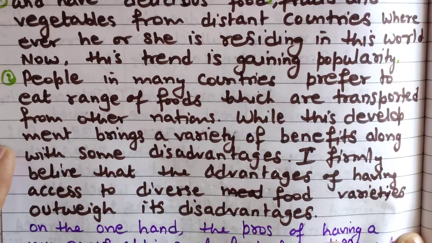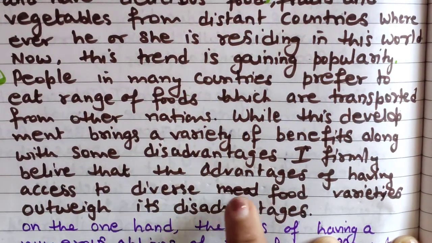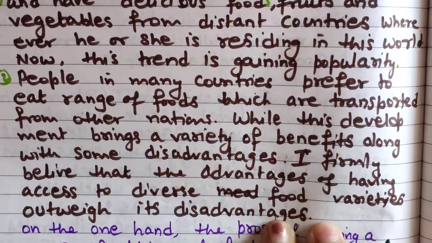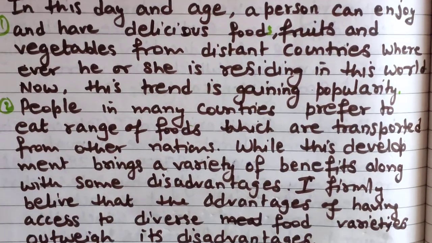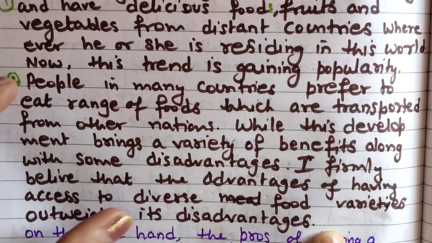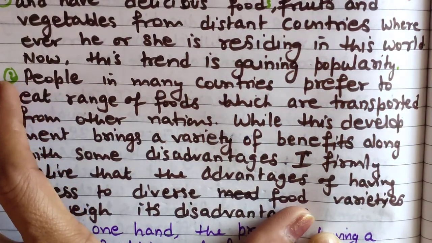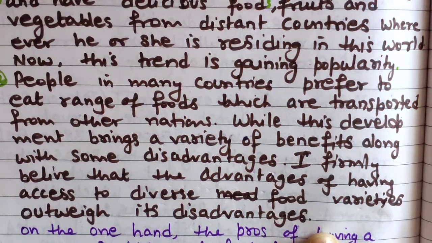So I have just given the simple statement. So you can see my introduction. If you don't add the background statement, then this much from here to here is the introduction.